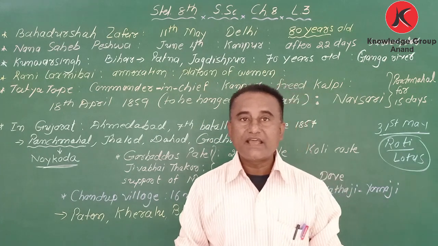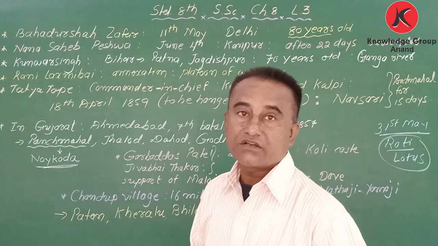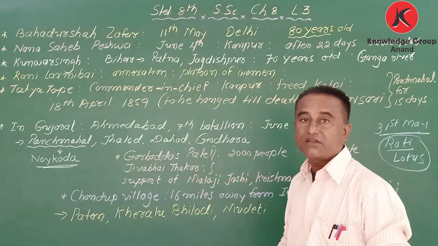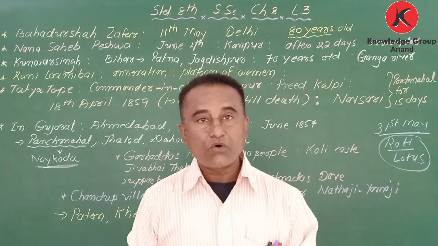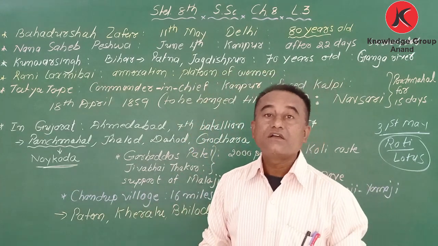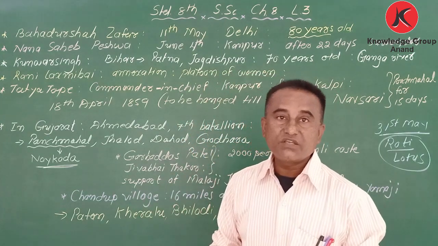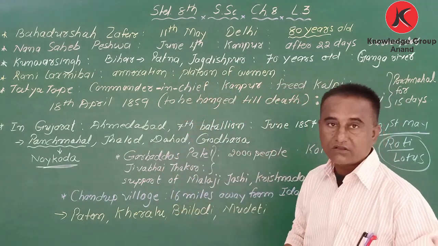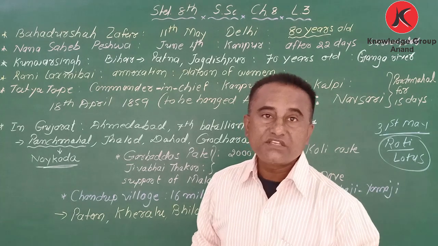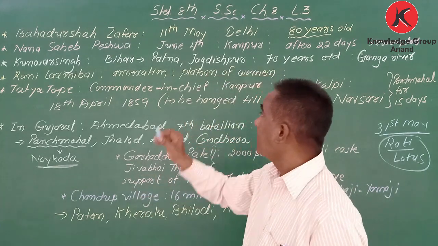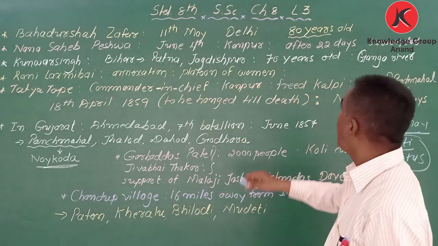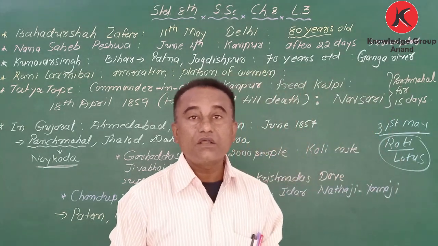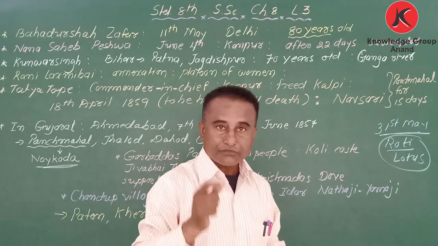At that time in Delhi, Bahadur Shah Zafar was the king, and the responsibility of the leadership of the revolt in Delhi was given to him. The soldiers reached Delhi on 11th May. My dear student, at that time Bahadur Shah Zafar was a Mughal king.